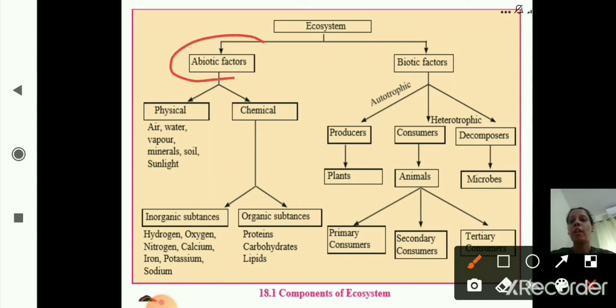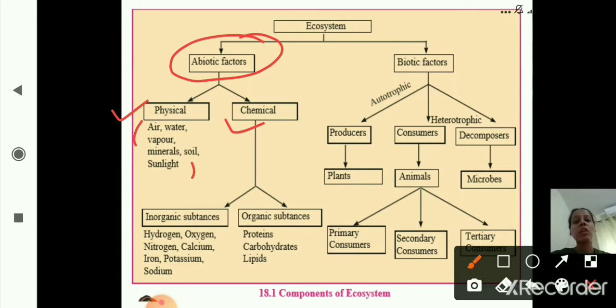Under physical: air, water vapor, minerals, soil, sunlight. Now under chemical factors, it is further divided into inorganic substances and organic substances.